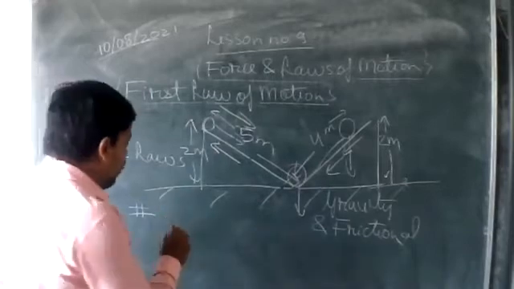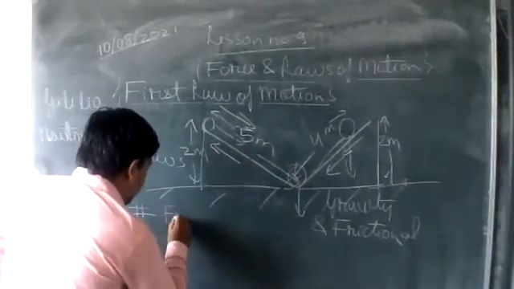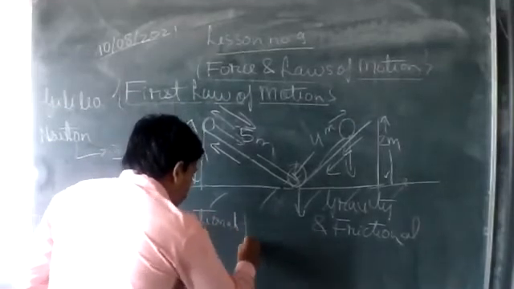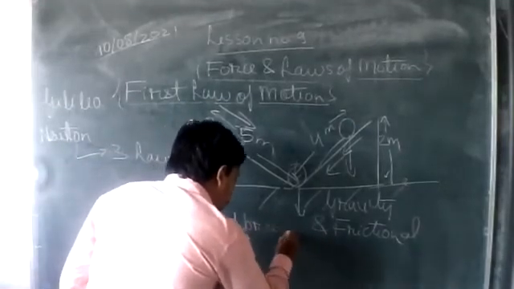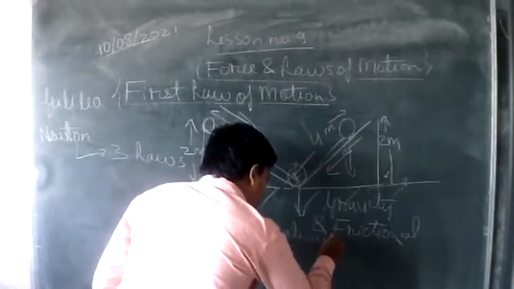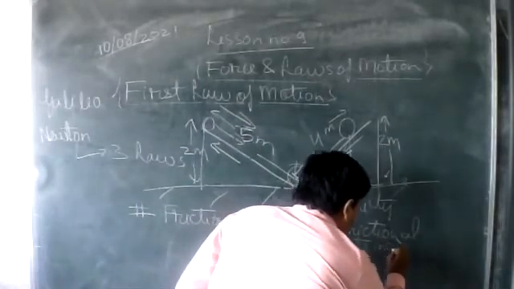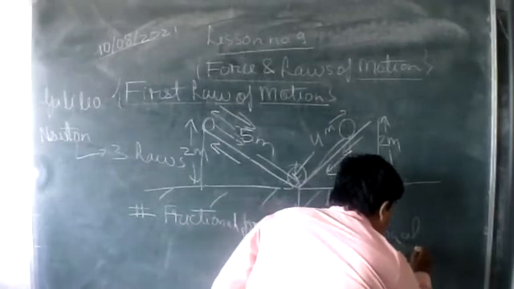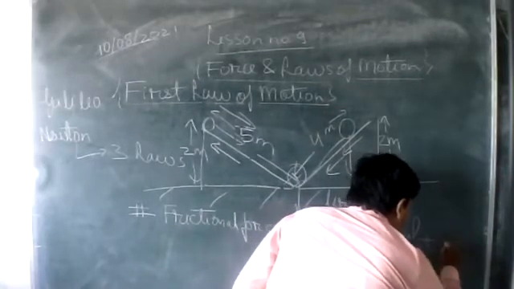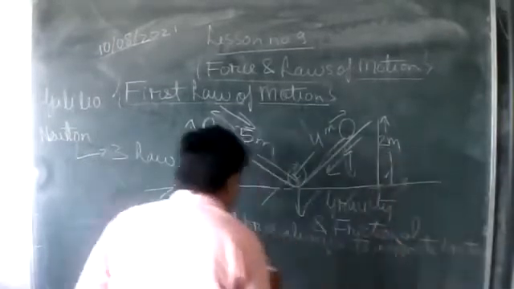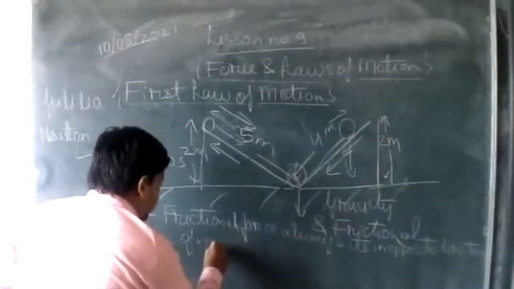Okay, so what is the property of frictional force? Frictional force always acts in the opposite direction of motion.